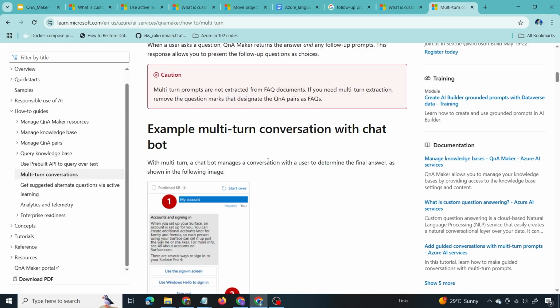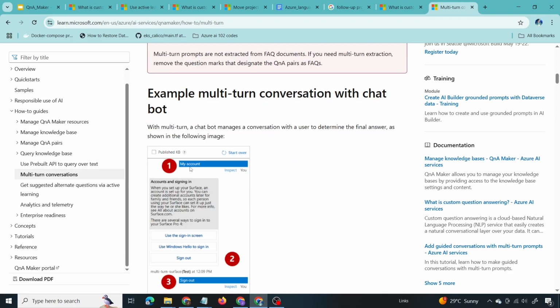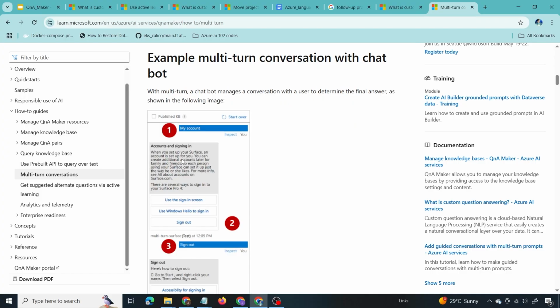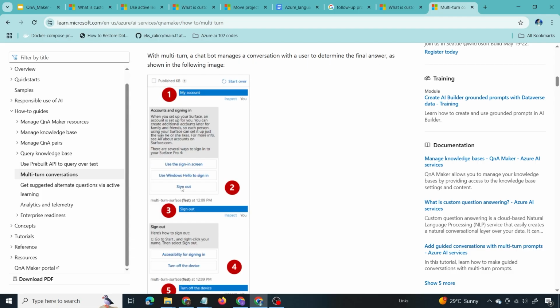From the example, it will be more clear. So the user is asking about my account. The model is giving this output from its knowledge base. It's about accounts and signing in. The user question is not very clear, so the model is asking a follow-up prompt, giving 3 pop-up options. If the user has any doubt or needs to know more about any of these things, he can click that particular option. So the user wants to know more about sign out, or his intention was to know about signing out from his account.